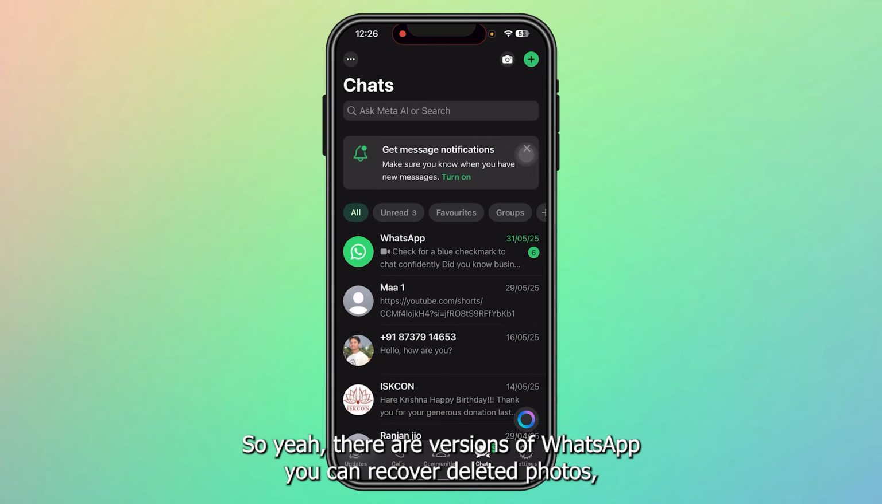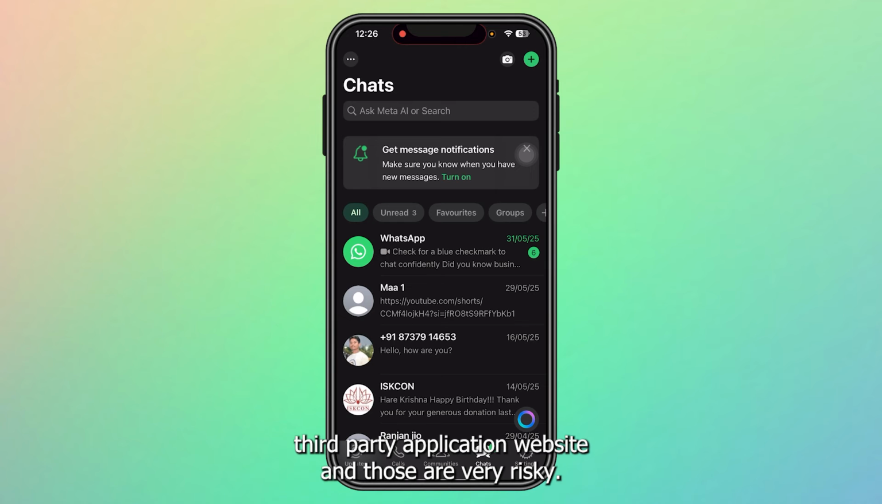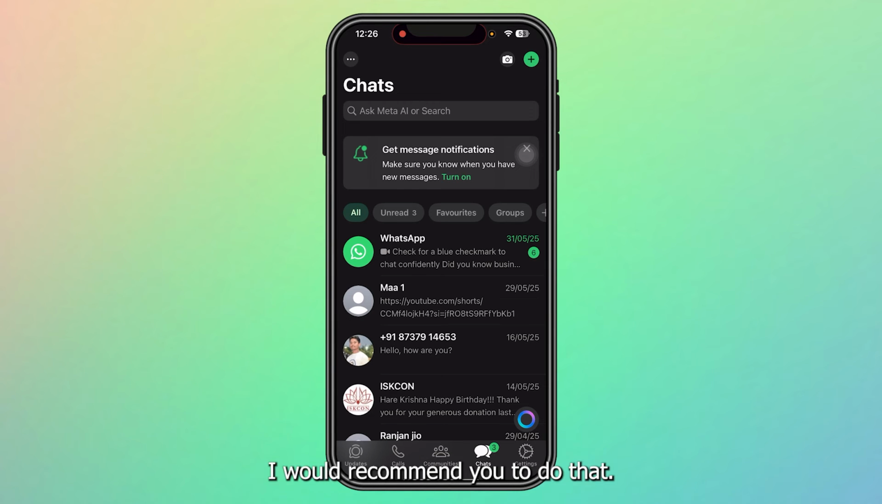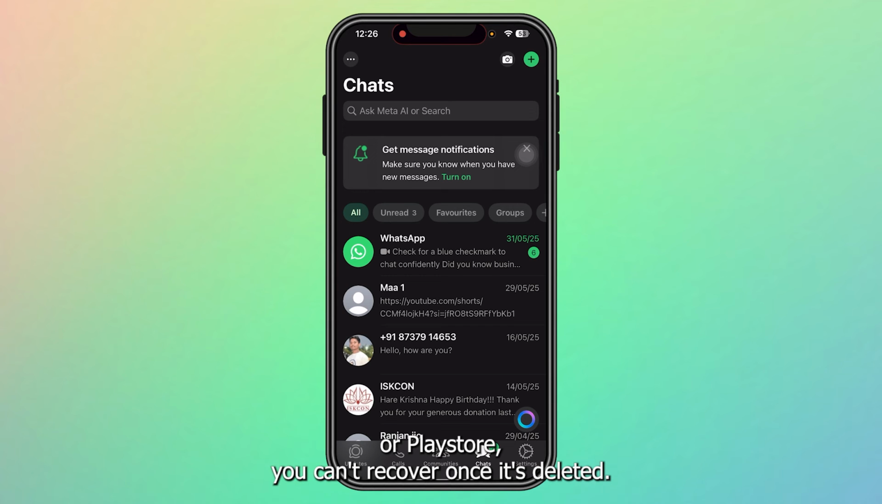So yeah, there are versions of WhatsApp you can recover deleted photos, but the thing is that you have to install those from third-party website, and those are very risky. I won't recommend you to do that, but that's the only way. But from the legit version, which we download from App Store or Play Store, you can't recover.